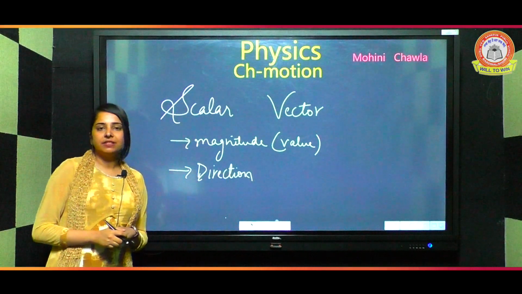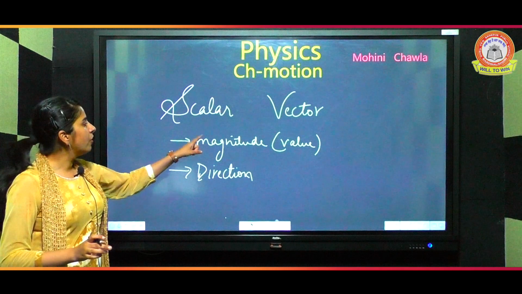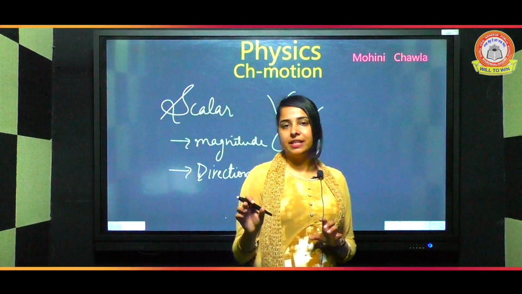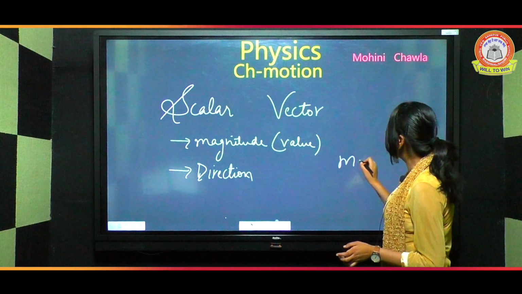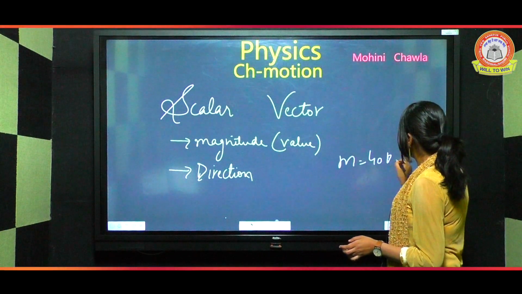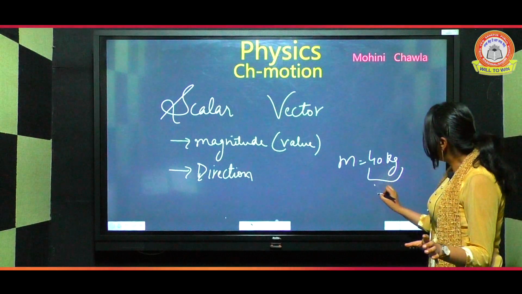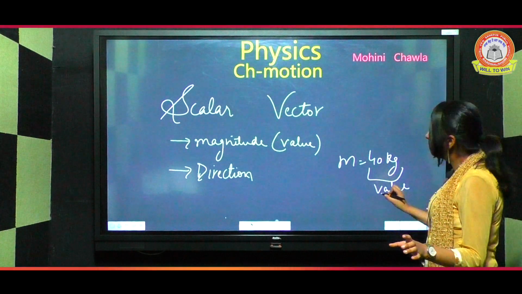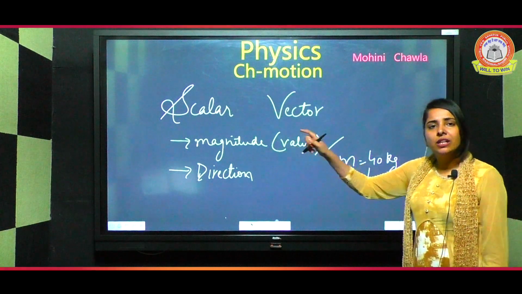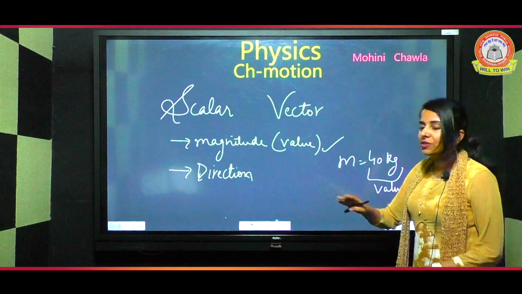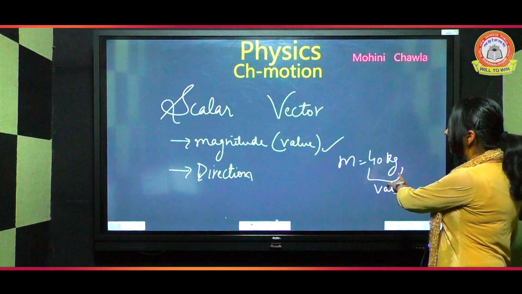Now, in physics, some quantities are there which have only magnitude, means only value. Say, if I ask you what is your mass? What will you say? Ma'am, my mass is 40 kg. Now you are giving me the answer 40 kg. This is only value, means this is only magnitude. Does your mass have direction? No. Your mass does not have any direction. So this quantity only has